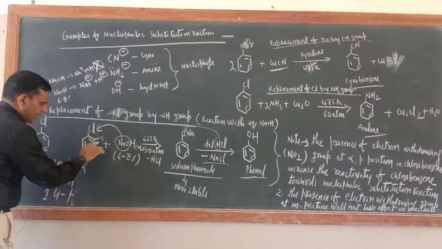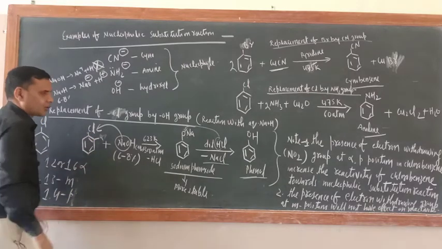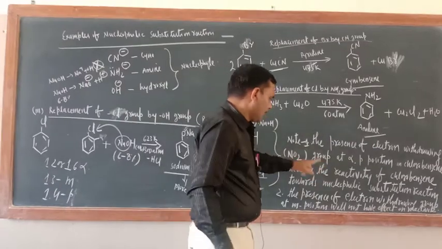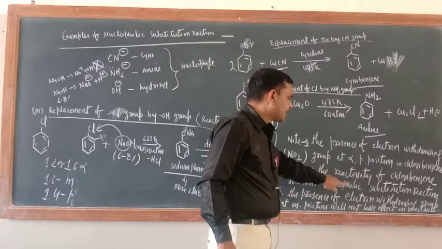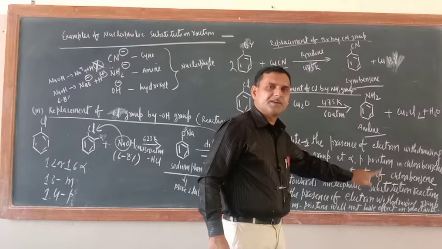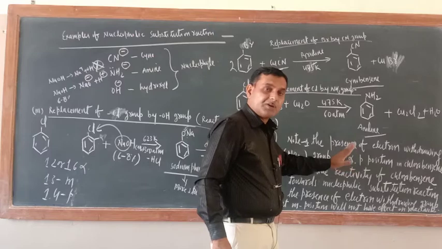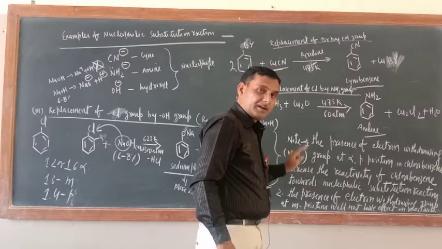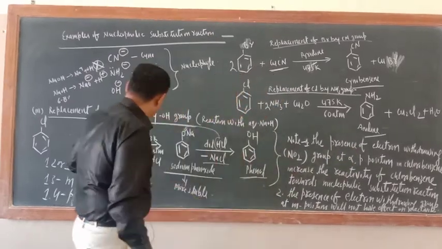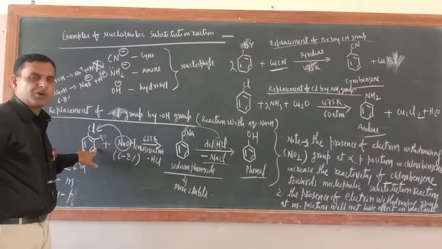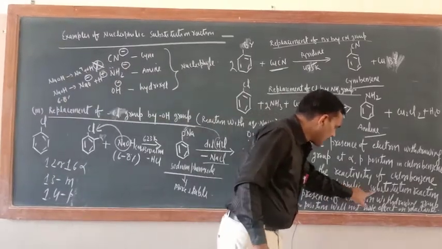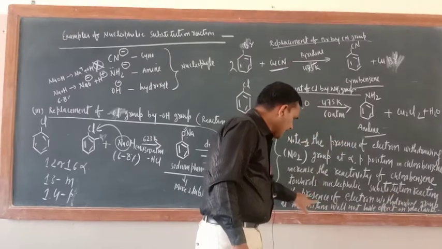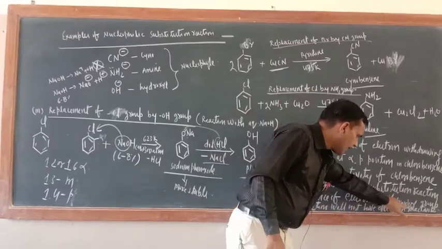So if electron withdrawing groups are present at ortho and para positions in chlorobenzene, they will increase the reactivity of chlorobenzene towards nucleophilic substitution reaction. But remember, if electron withdrawing groups are present at the meta position, it will not have any impact on the reactivity of chlorobenzene. So second point, the presence of an electron withdrawing group at the meta position will not have an effect on reactivity.